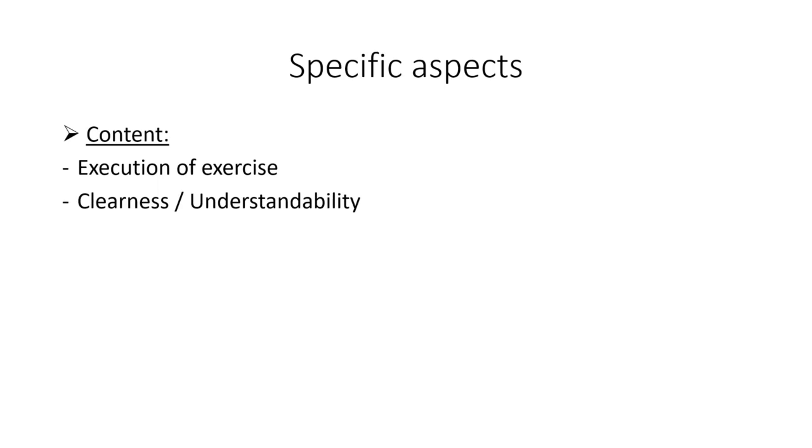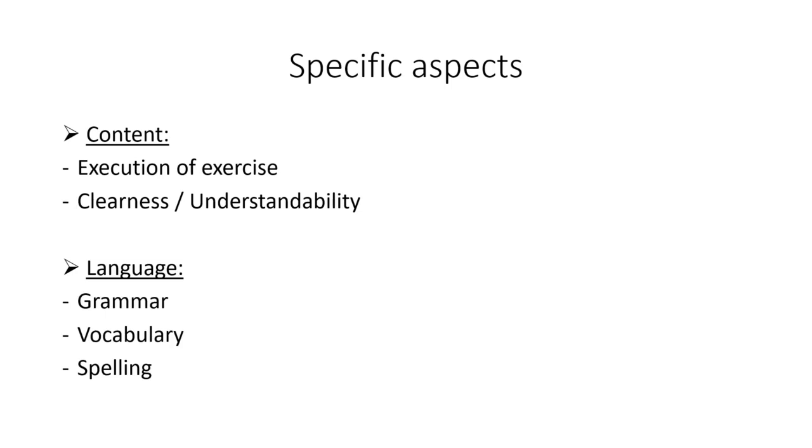Is your exercise clear? Is it understandable as a whole? Then you will also be graded on your language, of course. Within language, you will be graded on grammar, vocabulary, and spelling. Now that we know the specific aspects, let's move on to the sample exercise that we are going to review in this lesson.